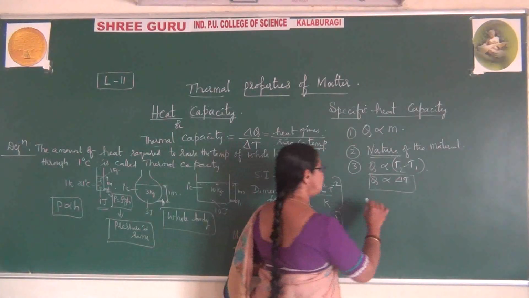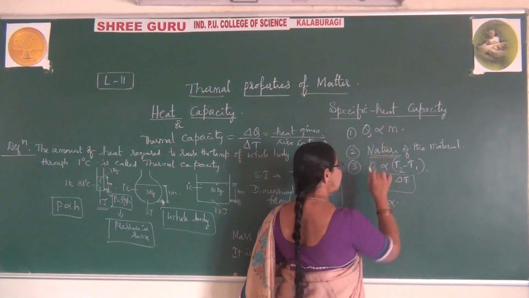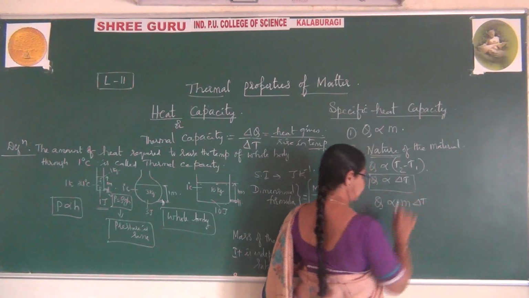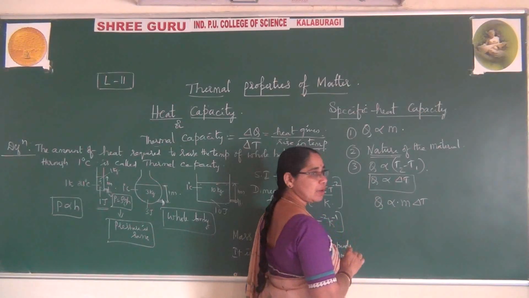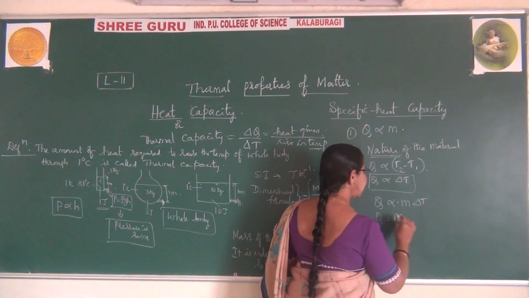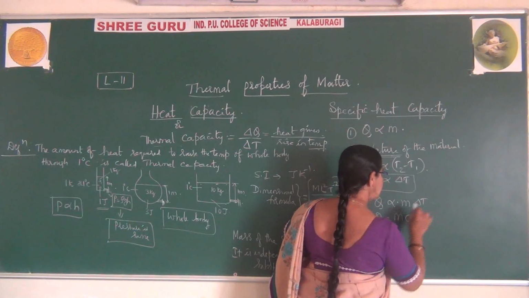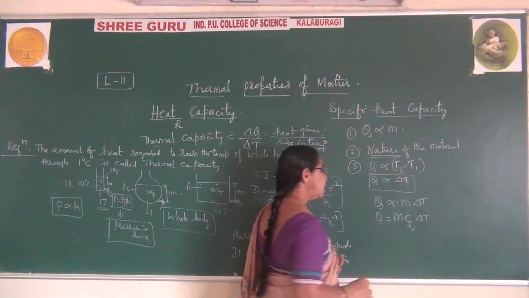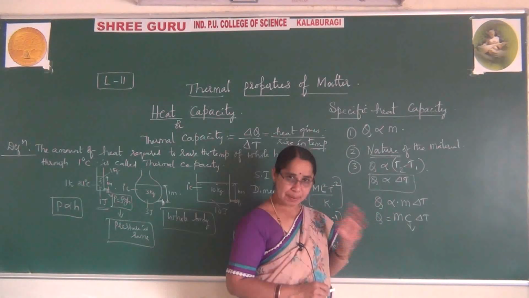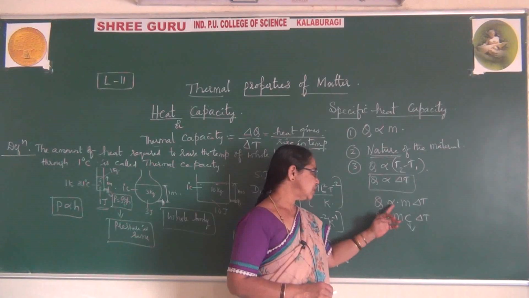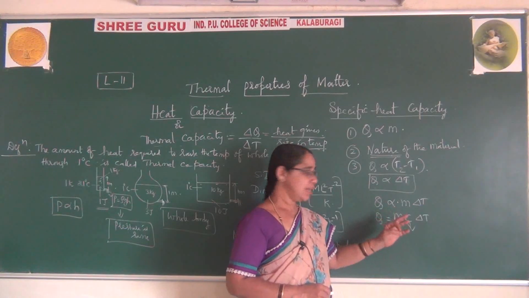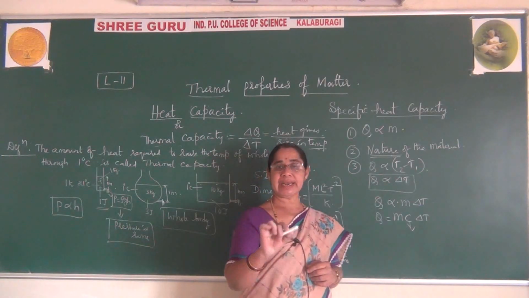Combining the first and third, you can write Q is directly proportional to M into delta T. When you remove this proportionality, Q is equal to M C delta T. What is this C called? This C has arisen when you remove the proportionality. You get a proportionality constant C, and this C is called the specific heat capacity of a given substance.